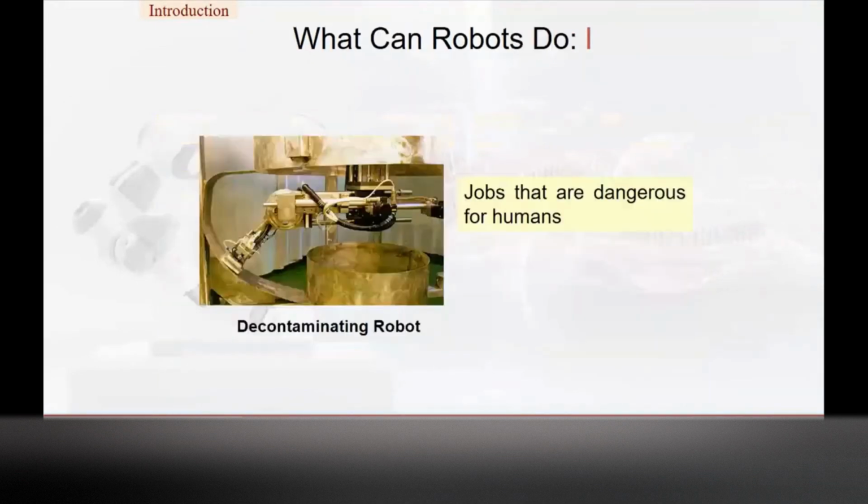Now what can robots basically do? Robots are deployed in places where human presence is not desirable, sometimes in hazardous conditions, where humans may not be in a position to go, unless they are forced.